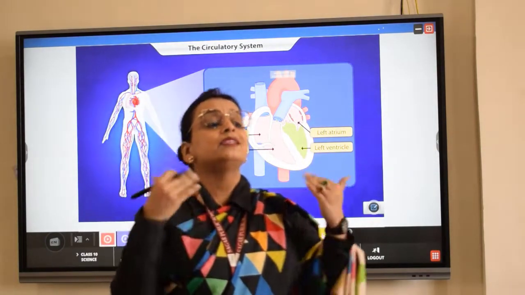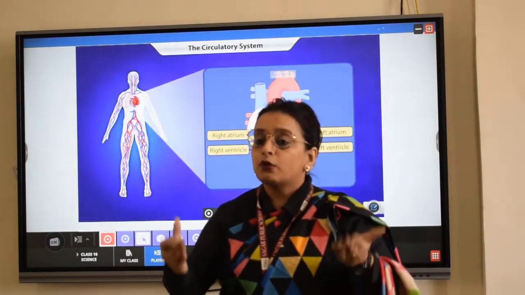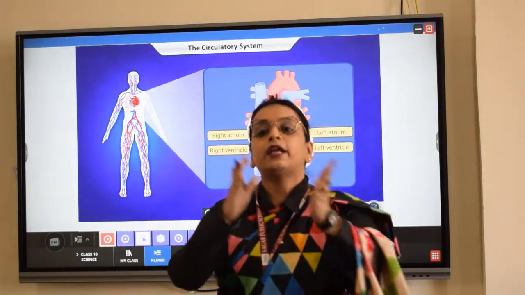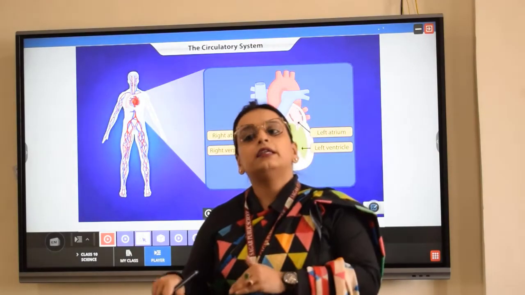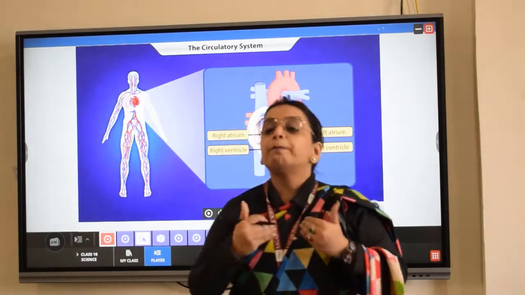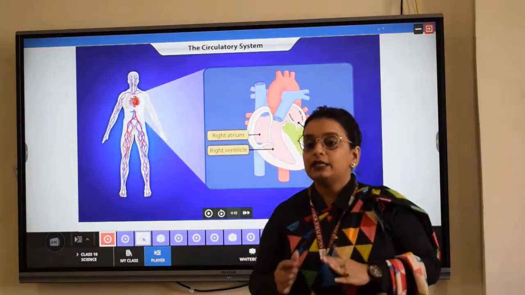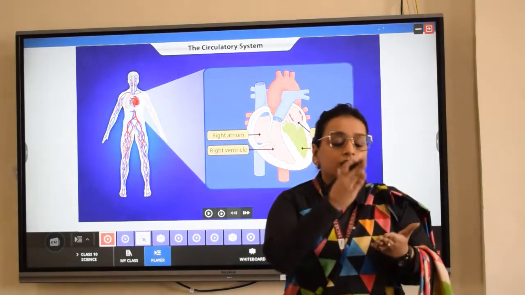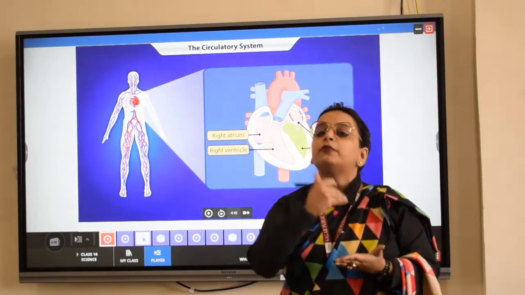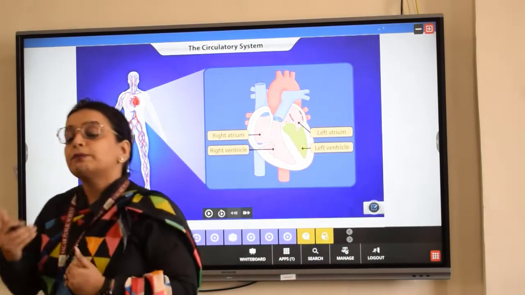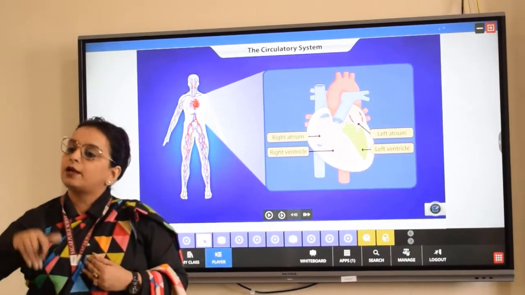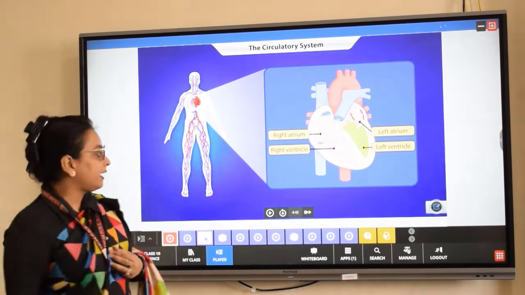Blood is pumped simultaneously from both the atriums towards the ventricles. The only difference is that deoxygenated blood is pumped from the right atrium towards the right ventricle and oxygenated blood gets pumped from the left atrium towards the left ventricle, right?